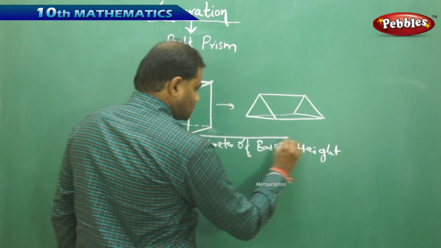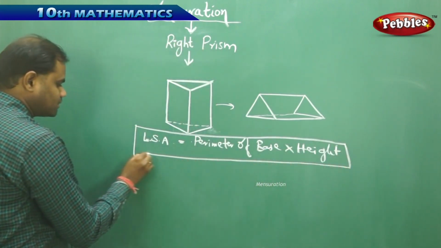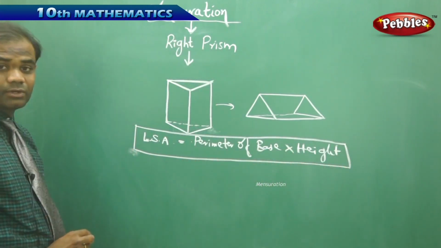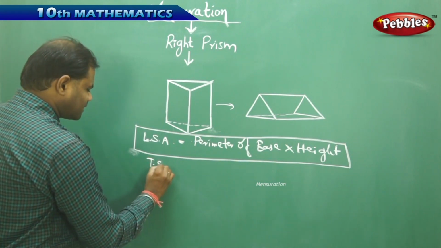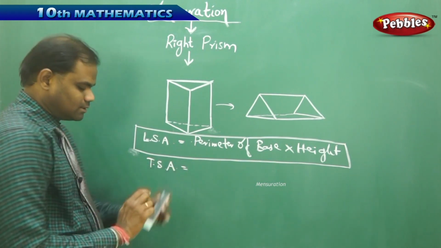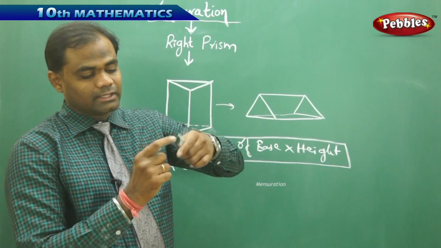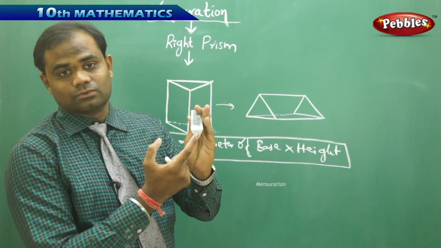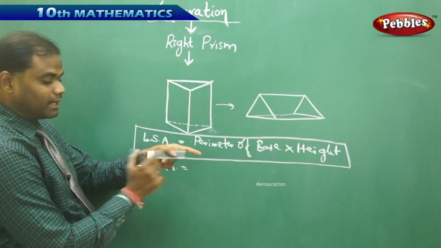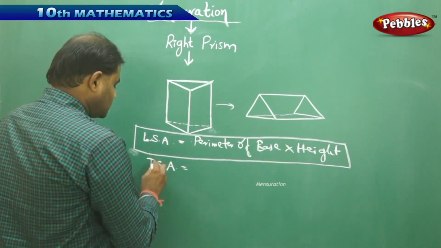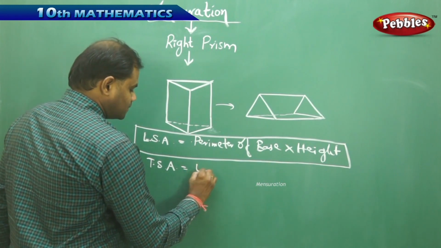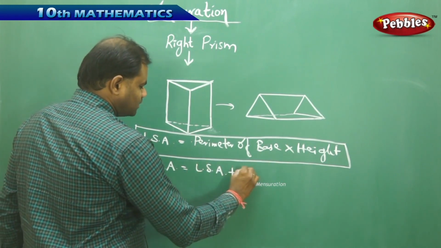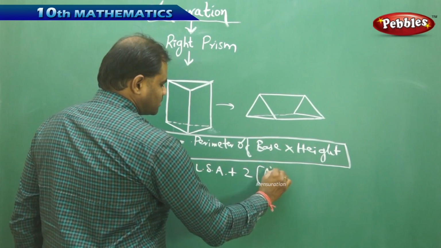This is the basic formula we generally use for the lateral surface area without its dimensions. So the lateral surface area is perimeter of base into height, and the total surface area is the lateral surface area plus the area of the two end surfaces, that is N1 and N2.